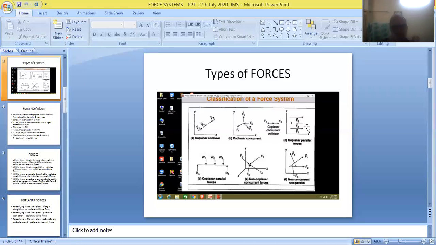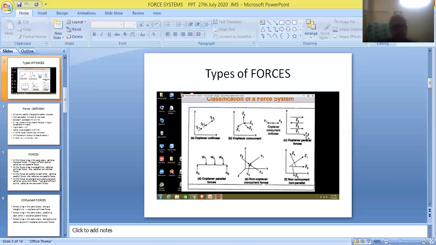So if forces are parallel to each other, they're called parallel forces. Again, these parallel forces are classified into two categories, like forces and unlike forces. And if all the parallel forces are acting in one direction, either in the forward direction or in the reverse direction, they are called like parallel forces.